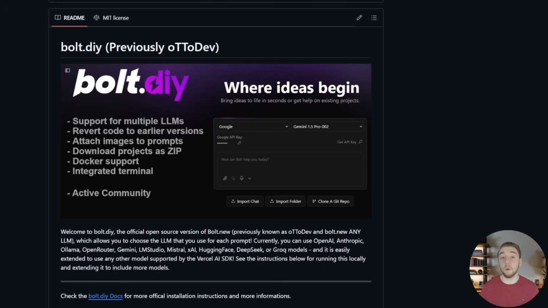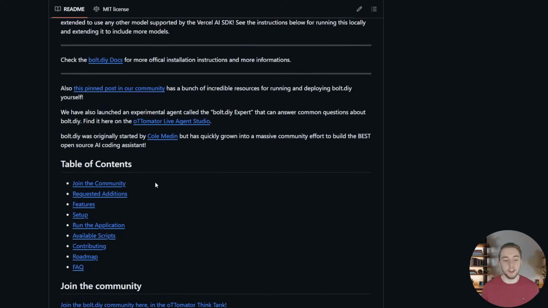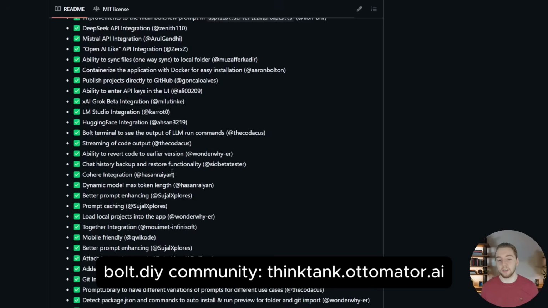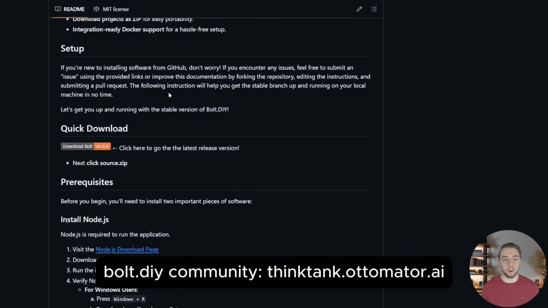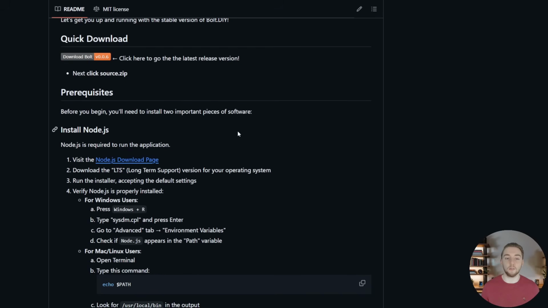So here is our bolt.diy repository. You can literally go to the URL bolt.diy and it'll redirect you here for all of the code for the open source AI coding assistant. And then if you scroll down in the home page here in this README, you'll get a list of all the cool features that we're working on, as well as instructions to set it up and run it locally on your computer, which is what we're going to be doing right here.